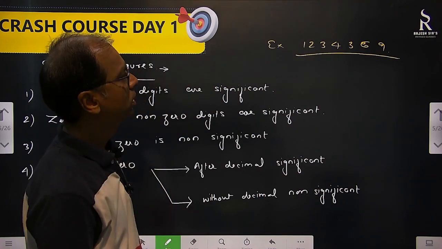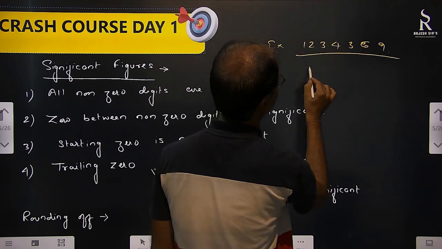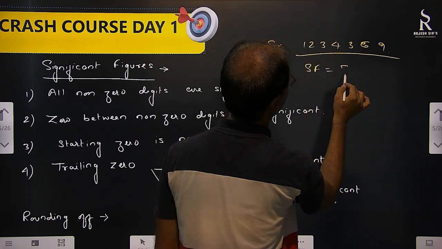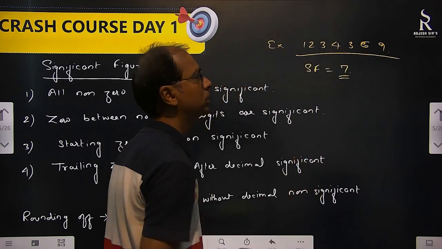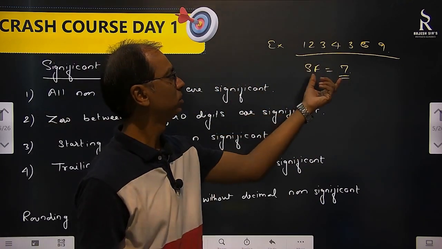Okay. All these are significant. That means significant numbers are how many? 1, 2, 3, 4, 5, 6, 7. It says significant figures are 7 here. All non-zero digits are significant. Okay, all are significant, so significant figure is 7.